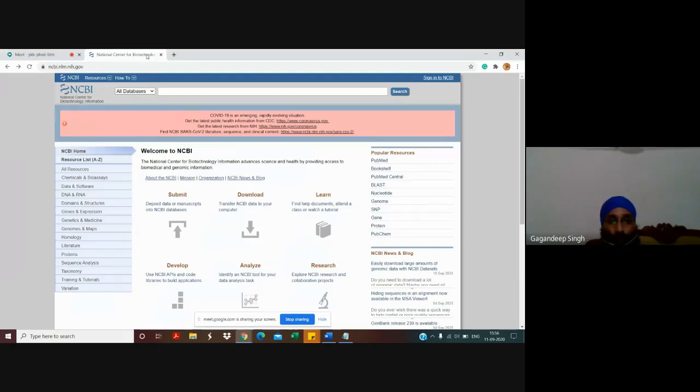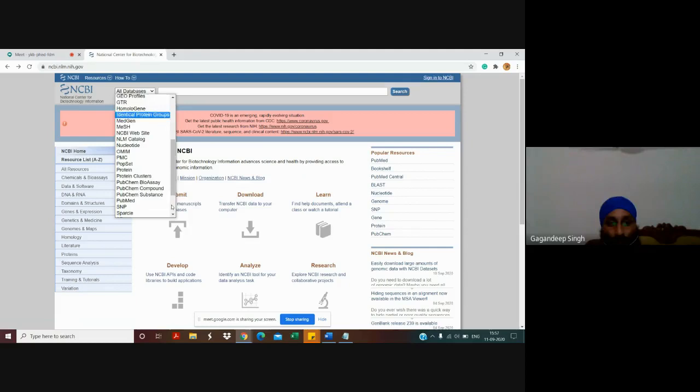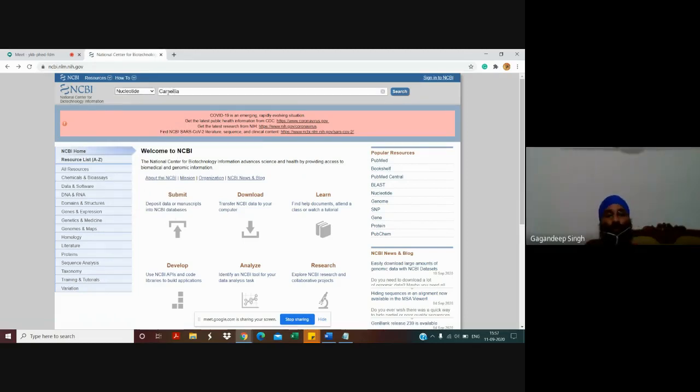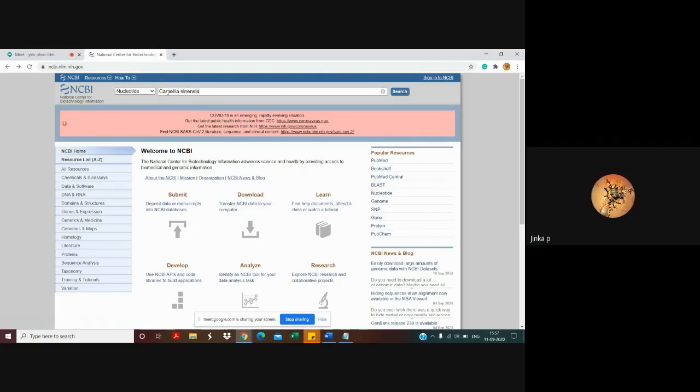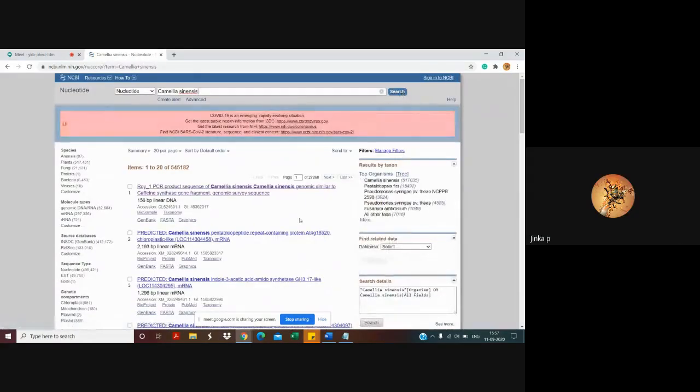Yeah, this is NCBI. I am going to search for this particular nucleotide that you suggested, because I don't know any other name, so I'll try for that. You can select any organism, Tulsi, Camellia sinensis, whatever you want. I'll do the same stuff. I'm searching for this particular nucleotide, and I have got all the sequences.